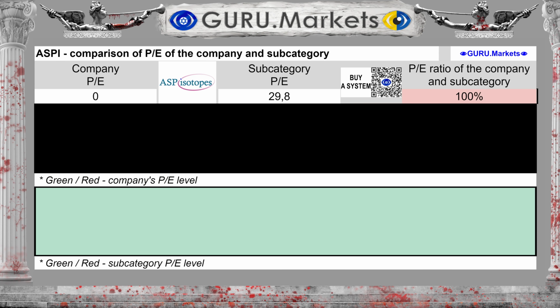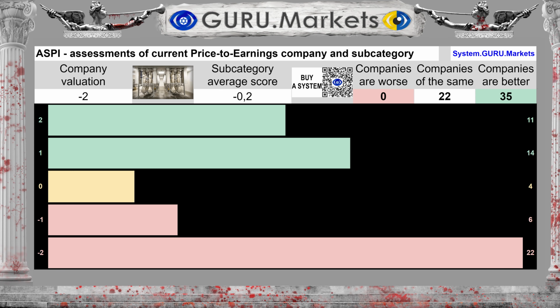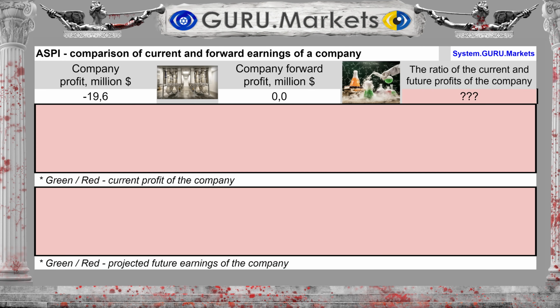The ratio of the company's stock price to profit corresponds to 0, with an average in the subcategory of 29.8, which is much worse than in the subcategory. Assessment of the company's market value to profit indicators in comparison with companies in the subcategory: Very bad, -2 points. Profit for the last 12 months was -$20 million.